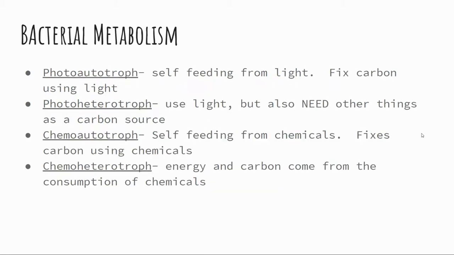All right, so bacterial metabolism, different types of metabolism found in bacteria. You have photoautotrophs, which are self-feeding from light, and they fix carbon using light. Photoheterotrophs use light, but they also have to find carbon from other sources. They cannot fix their own carbon. Chemoautotrophs are self-feeding from chemicals, and they fix carbon using these chemicals. And then for chemoheterotrophs, energy and carbon come from consumption of chemicals.